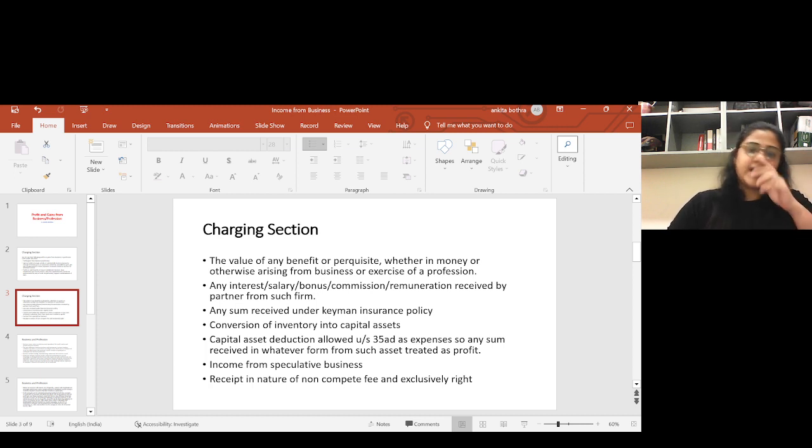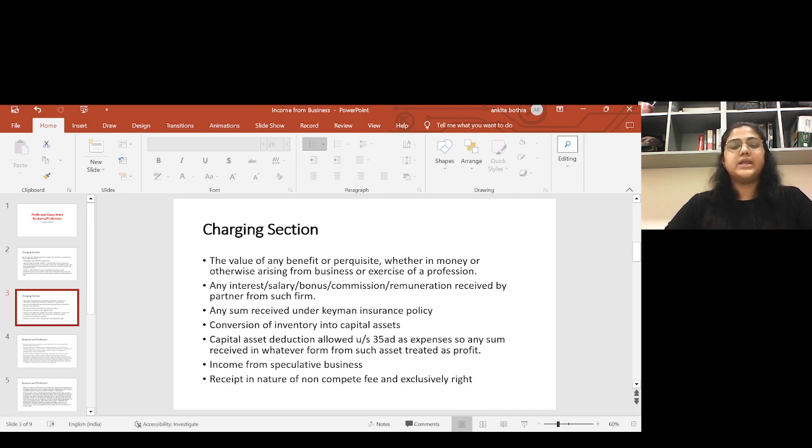So next is capital asset deduction. Any capital asset for which deduction is allowed under section 35AD. Section 35AD is basically a section in which special deduction is allowed for capital assets. You can get a full deduction, so that is already fully deducted in an earlier year. So now any amount received on transfer or for whatever reason for such an asset is treated as business income.